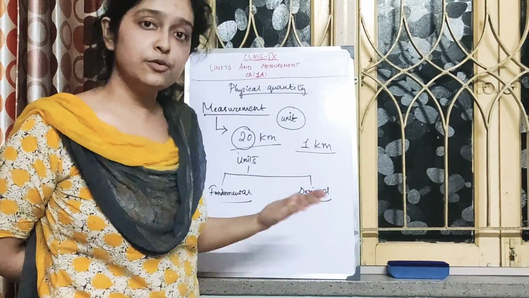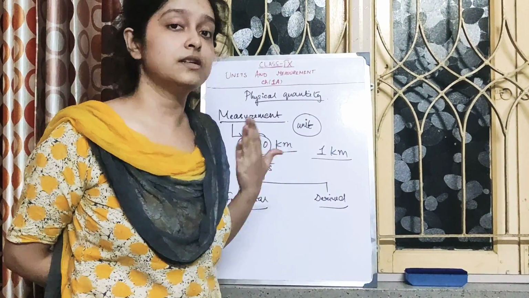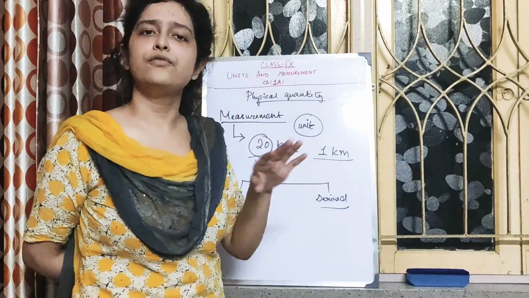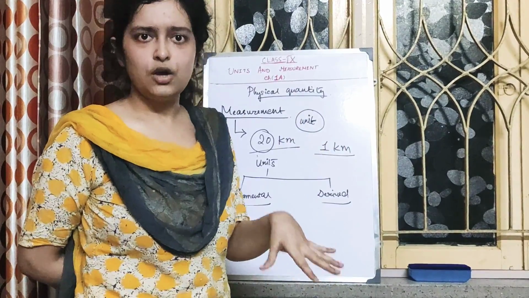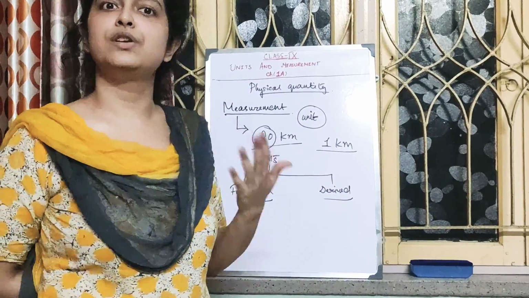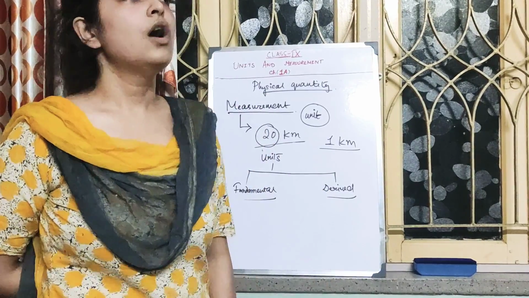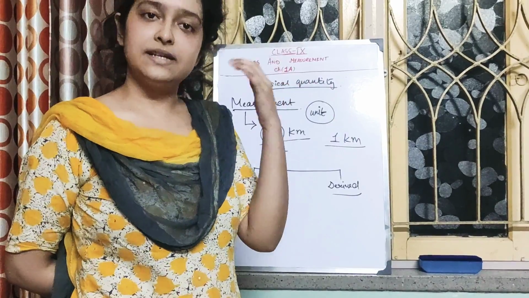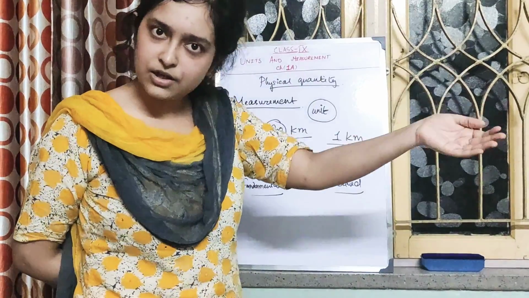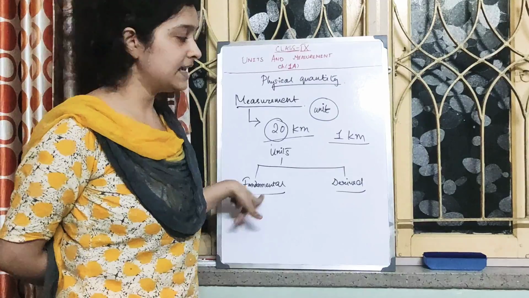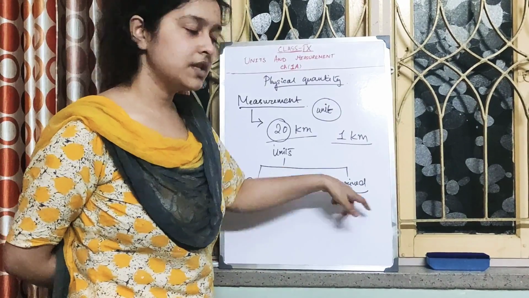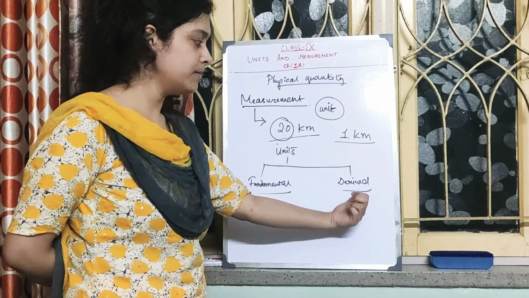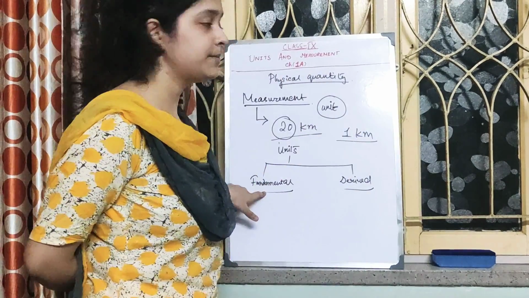Those units which do not need the help of any other units to be expressed. For example, the unit of length is meter, or of time, second. What are derived units? You can guess from the term: these are derived from one or more fundamental units.